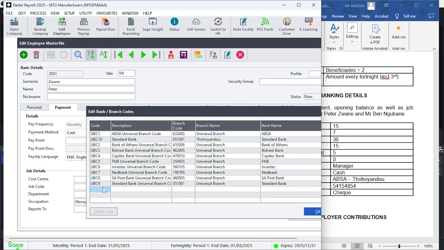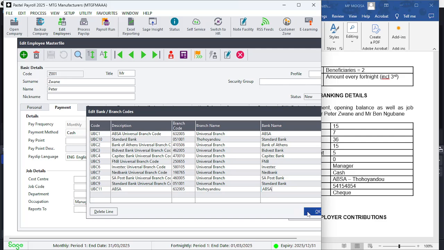Remember we used UBC10, so it's going to be UBC11, Absa. And this code we'll use. If they don't give us one, we'll use the one that's given to us, the universal 632005. Thohoyandou, and the bank is Absa.